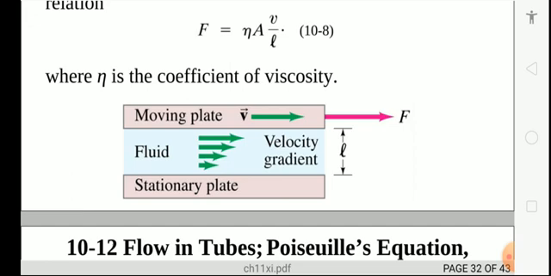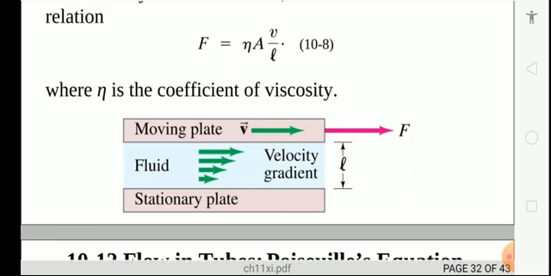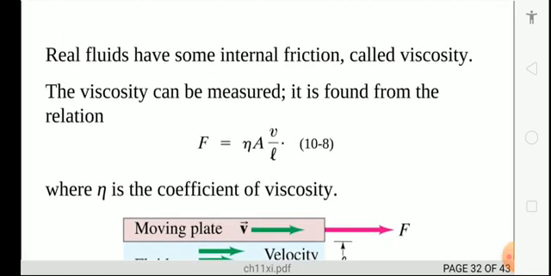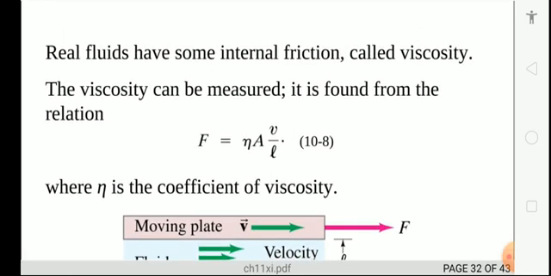Okay, the equation you can write for that is F is equal to eta A v by l, where eta is the coefficient of viscosity. Or the other way, the viscous force between two adjacent layers of a laminar flow at constant temperature depends on two quantities.